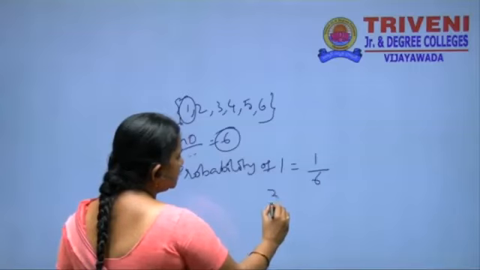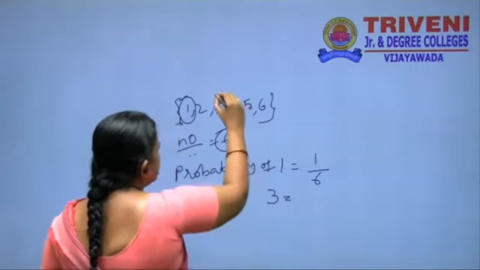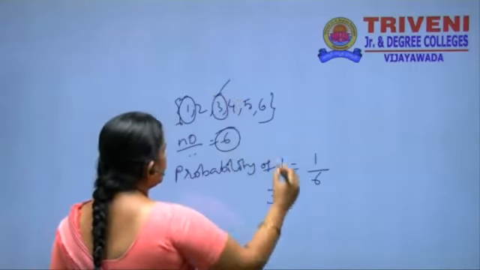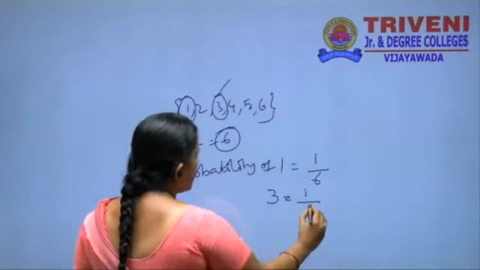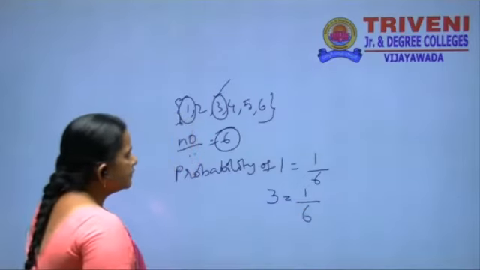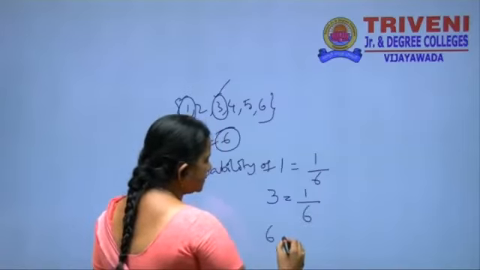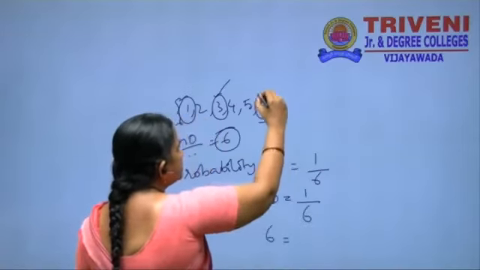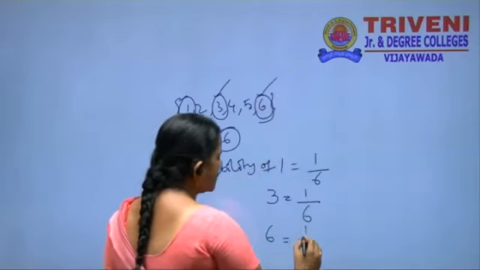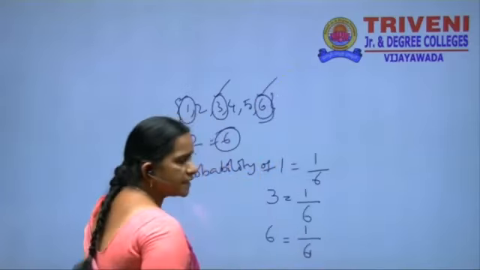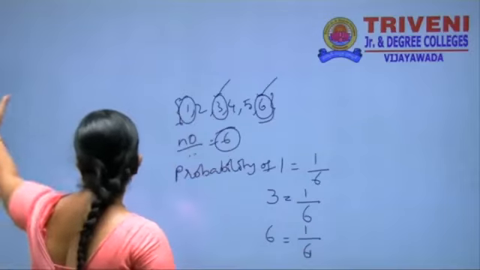Then the probability of 3 is also the same: it shows up in only one way and the total number of chances is 6. Like this, for the probability of 6, the uppermost face of the die has only one chance. The total number of chances is 6.